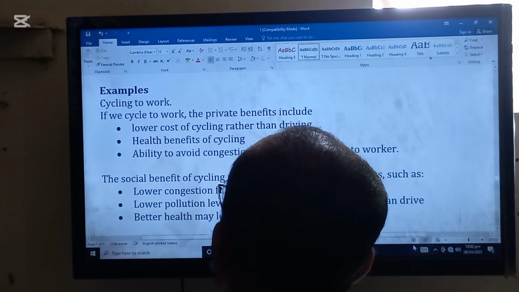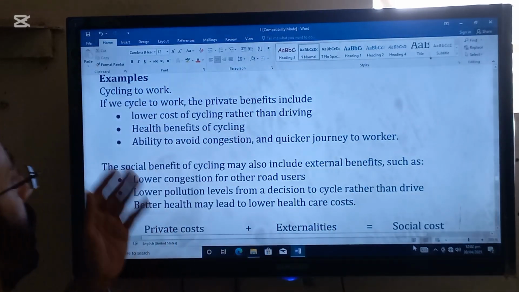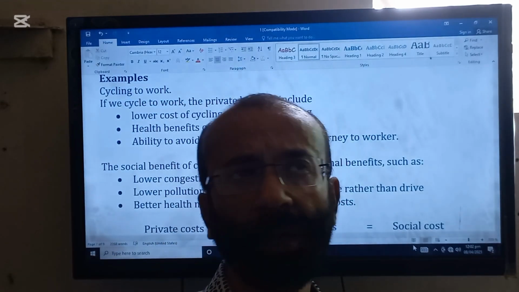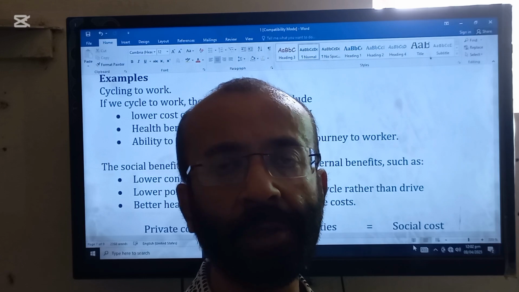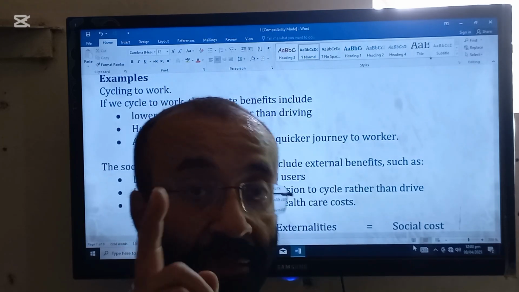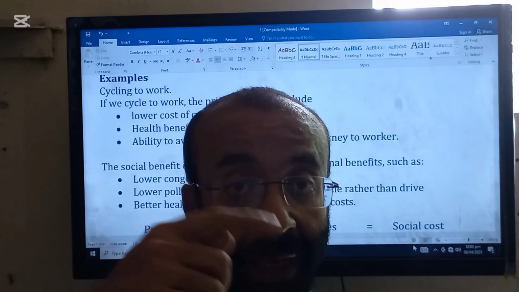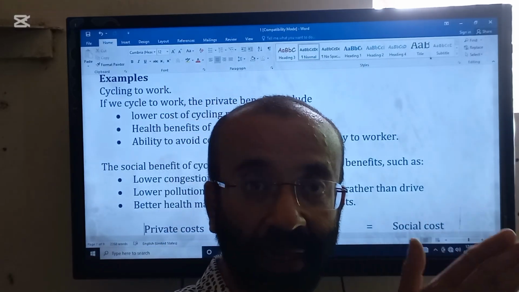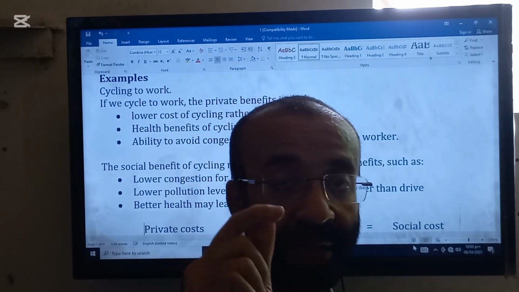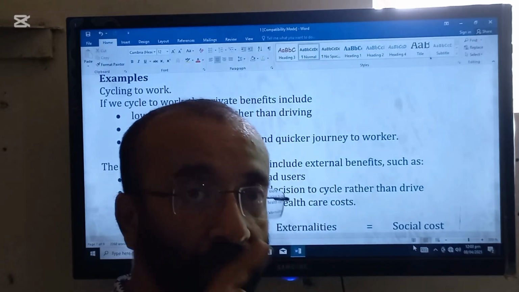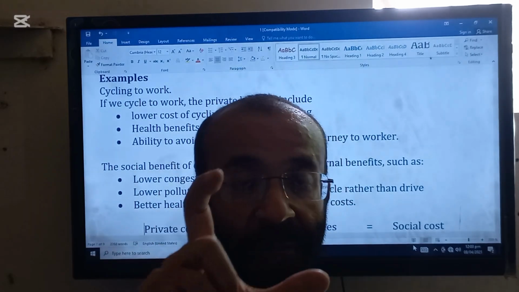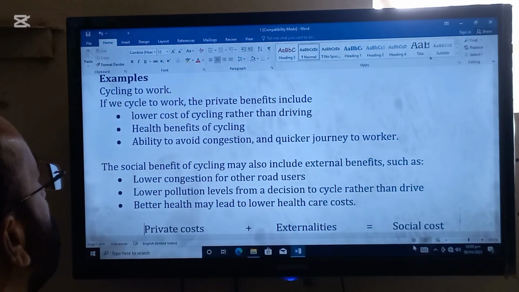So here is an example now to understand it more. For example, cycling to work. For example, there are a lot of persons who cycle to work in a country. So what will be the private advantages to the person who cycles, to the third party, and as a society? So we are discussing the benefits of cycling. So private benefit, external benefit, and social benefits are going to be discussed.